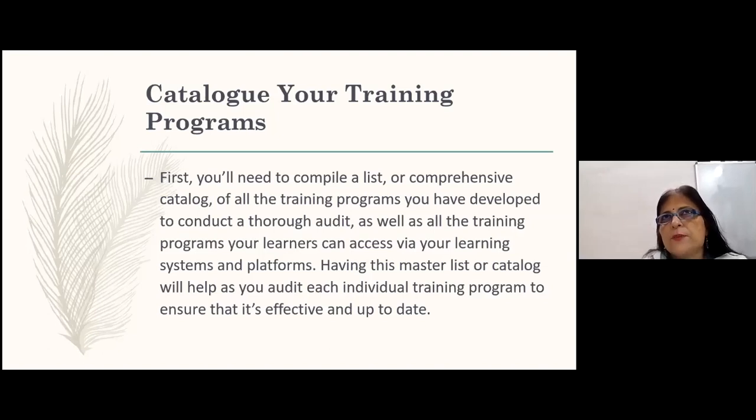And even Jack J. Phillips says that there's no need to conduct ROI on all the trainings that the organization holds, that you should take some trainings only which can give you the real ROI. And he says that we should never ignore the intangible benefits. But when you're going in for a training audit, we try to take in more trainings. Training audit is conducted on a number of trainings.